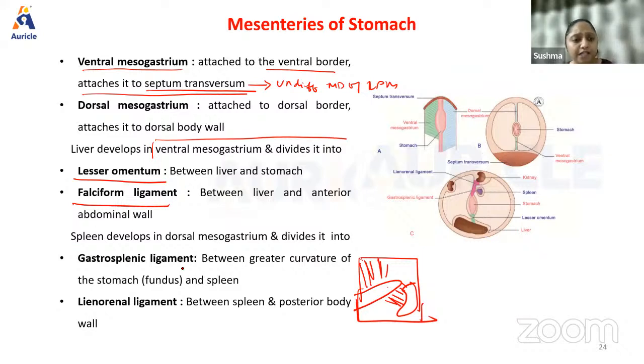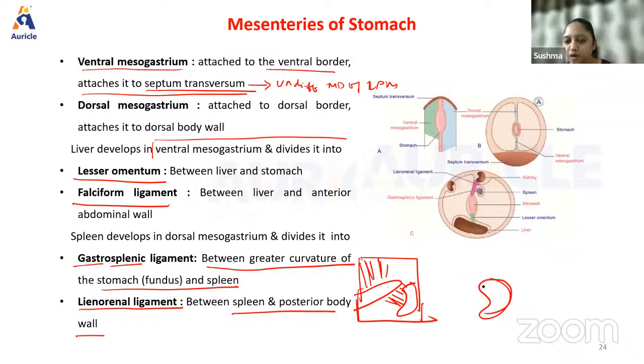Then we also have the gastrosplenic ligament between the greater curvature of the stomach and the spleen. Gastro meaning stomach, splenic meaning spleen. The lienorenal ligament, also called the splenorenal ligament, is between the spleen and the posterior body wall. So basically the point is you have a rigid structure here, which is the stomach. Okay, this is not the stomach. I'm so sorry, I'm very bad at drawing, guys. Please excuse me for this.